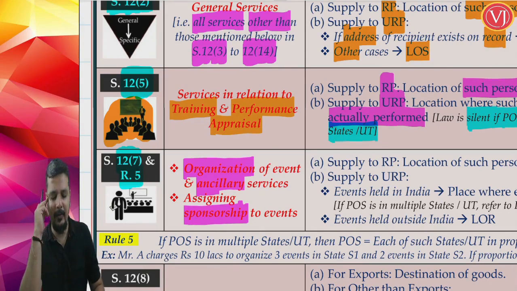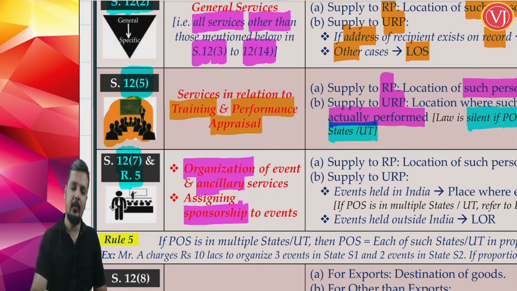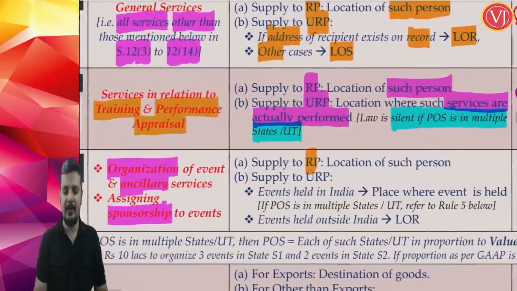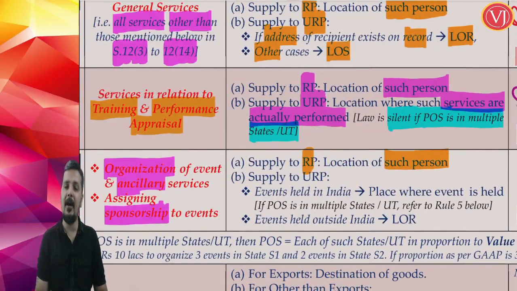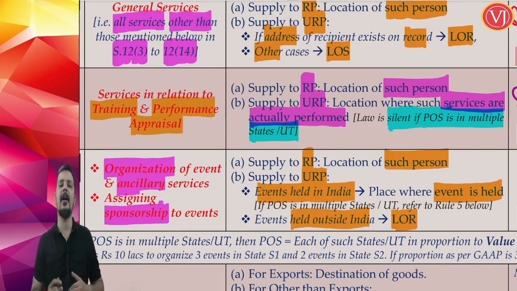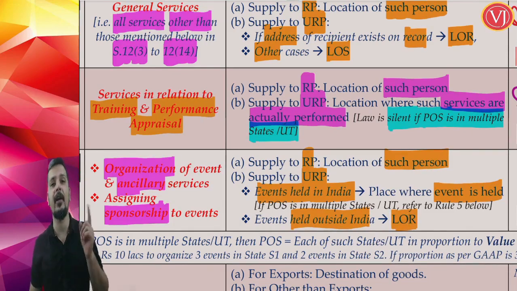Now in such a scenario friends, what are they trying to tell? The answer is quite simple. If the recipient is registered, answer is very simple. Location of such registered recipient. If the recipient is not registered, unregistered, then if the event is taking place in India, in that scenario, location of event, the place where the event is held. And if the event is taking place outside India, then the answer is location of recipient. If it is in India, location of event. If it is outside India, location of recipient.